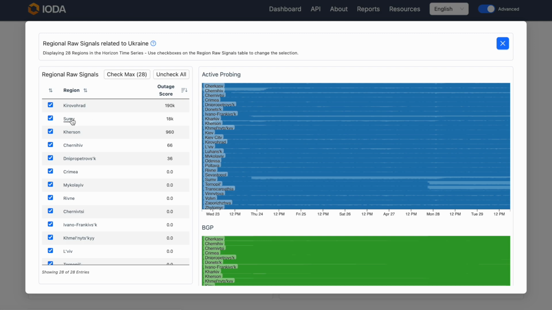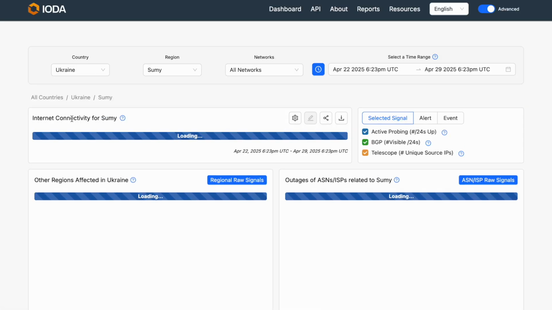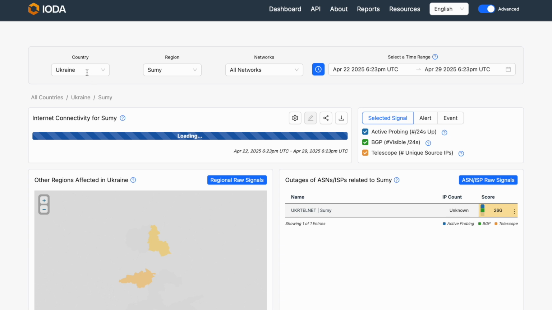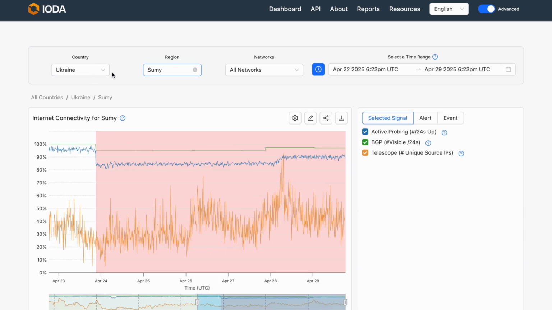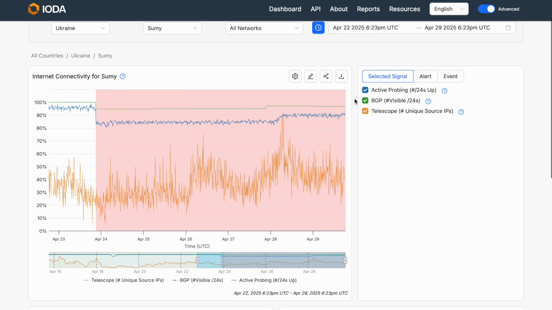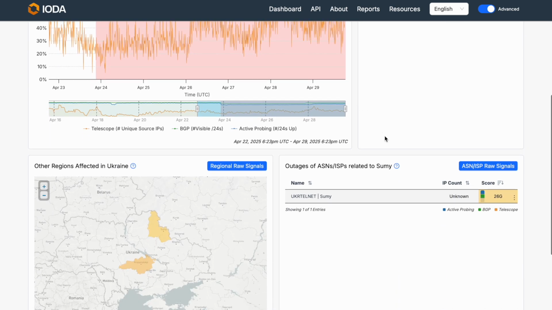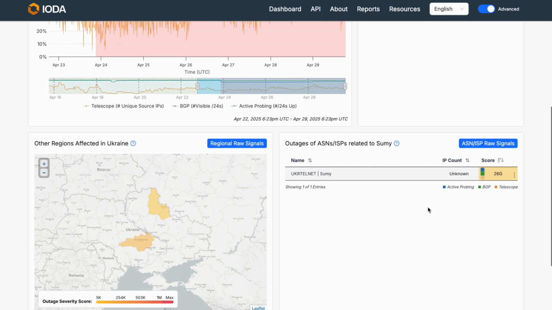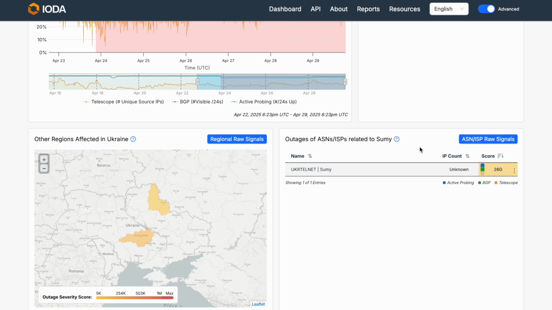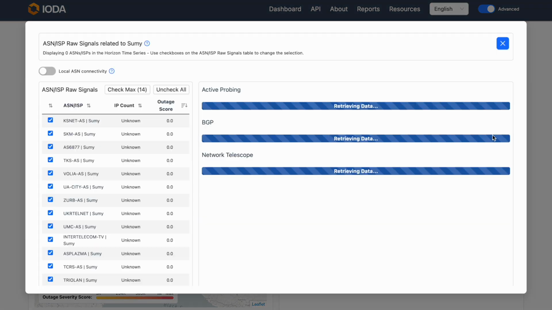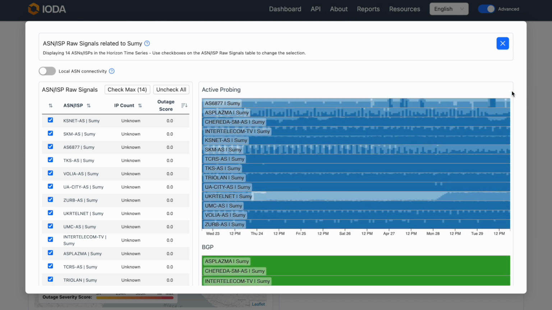Let's take a look at Sumy. So now we've navigated to Sumy, Ukraine, and here we can see that outage more clearly. Now, if we wanted to see which networks experienced outages, we can look down here at the table. And let's launch the raw signals module. So by default, we're looking at network signals that have been localized specifically to Sumy.